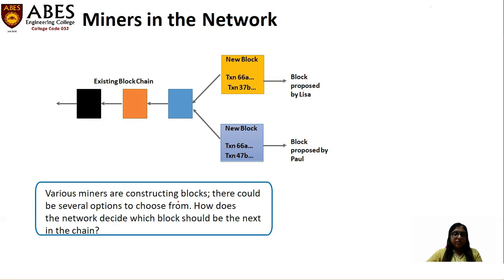Various miners are constructing blocks. There could be several options to choose from. How does the network decide which block should be the next in the chain? Very simple question. There are a number of miners A, B, C, right? So they are trying to create their blocks, and they want their block to be selected.